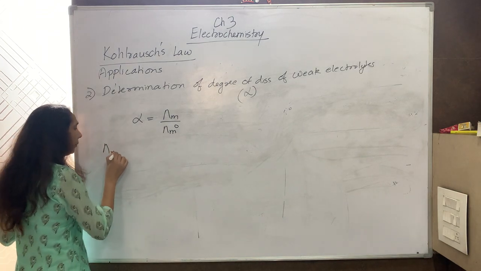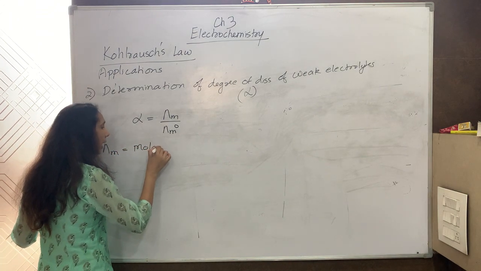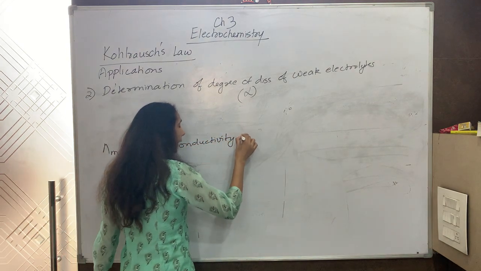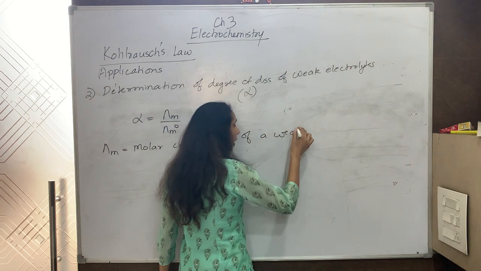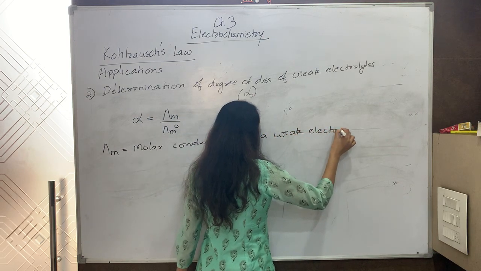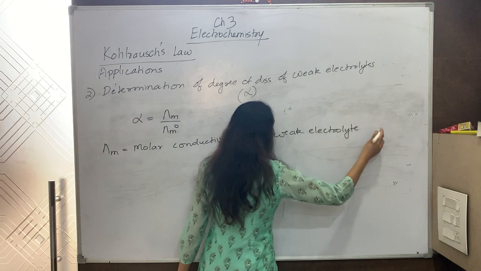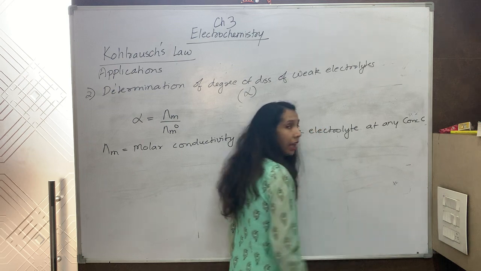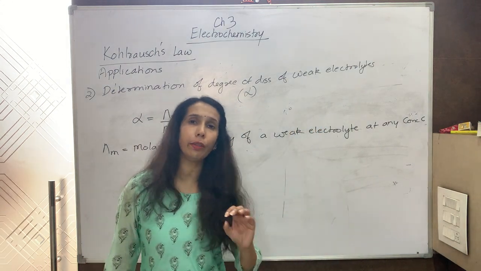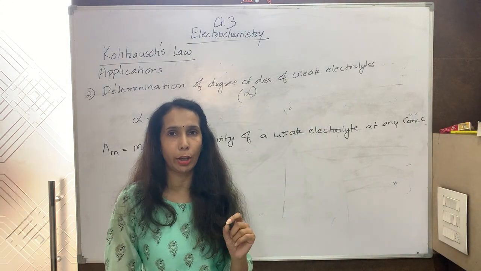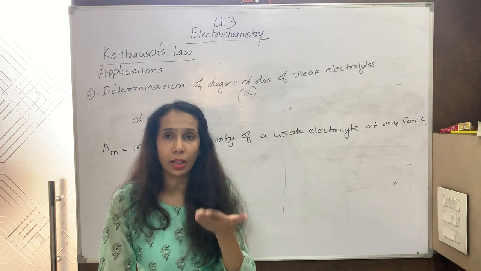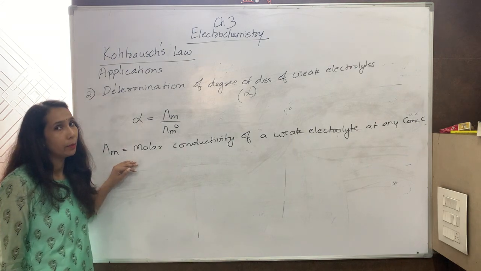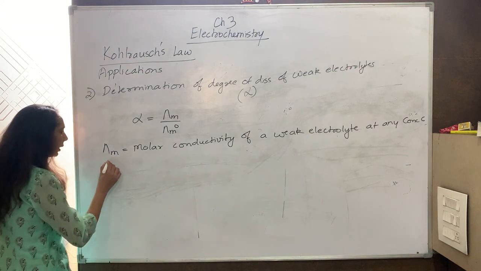What is Λm? Λm is the molar conductivity of a weak electrolyte at any concentration C. I have prepared any solution of the weak electrolyte at any concentration. Whatever the molar conductivity at that particular concentration, it will be called the molar conductivity at that concentration.